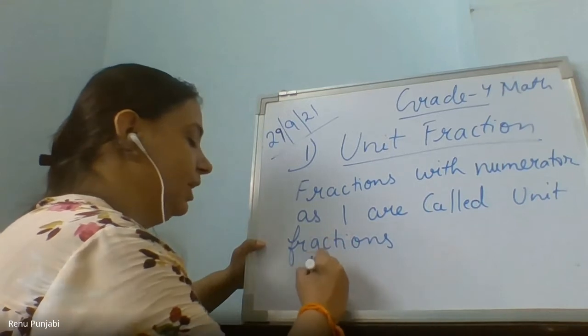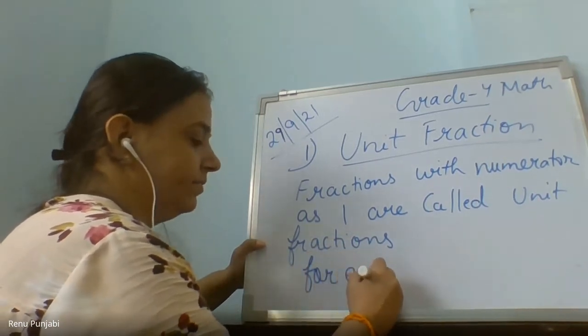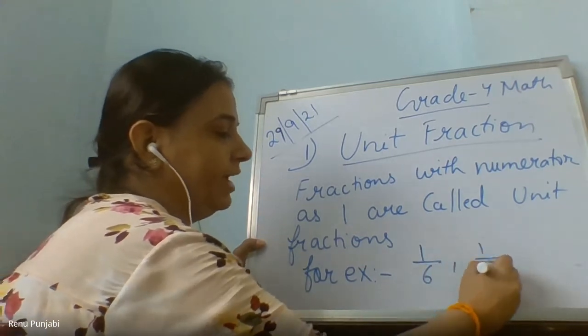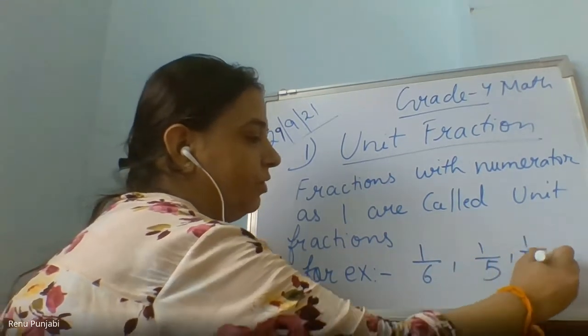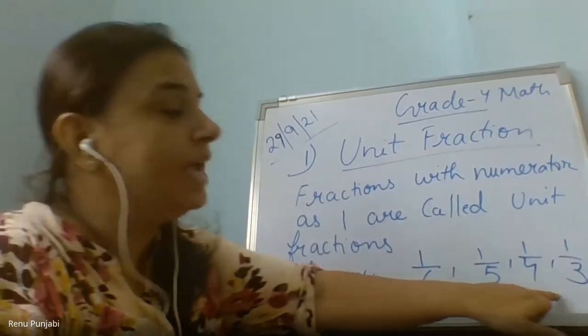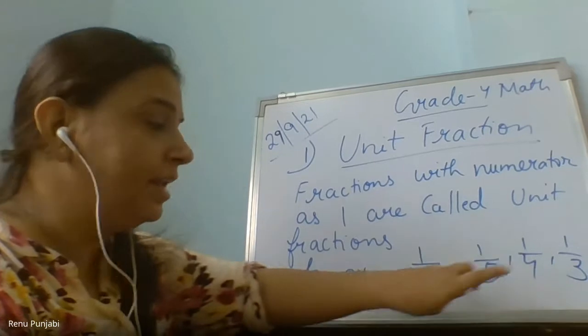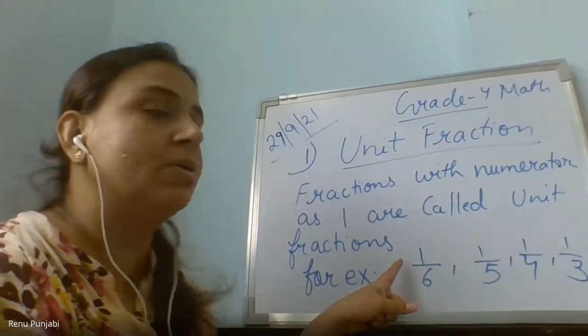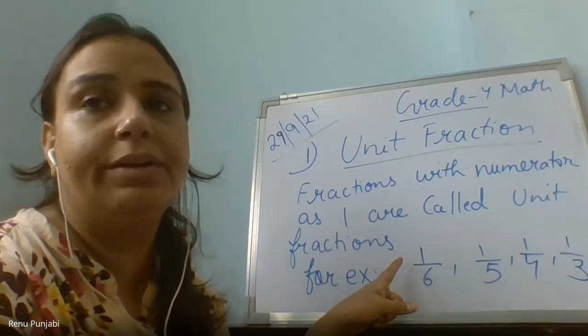For example, 1 upon 6, 1 upon 5, 1 upon 4, 1 upon 3. Means the denominator can be any number, but if the numerator is 1, then it is a unit fraction.